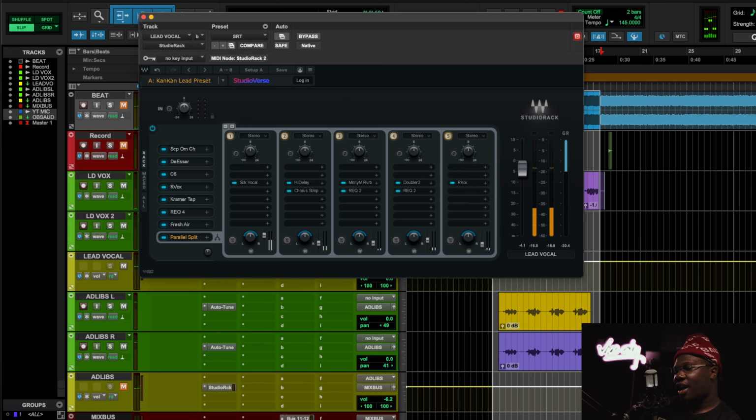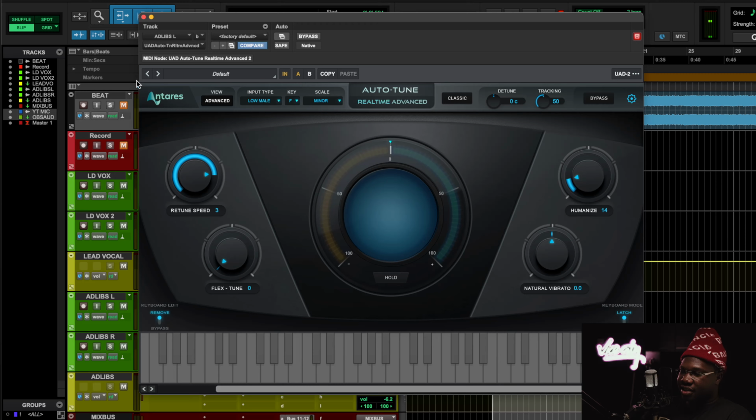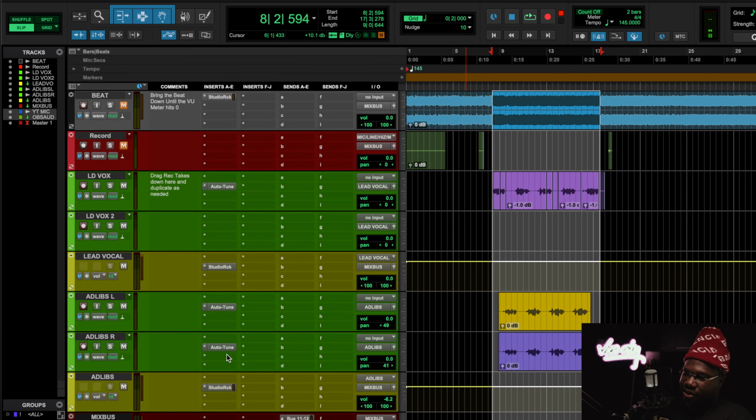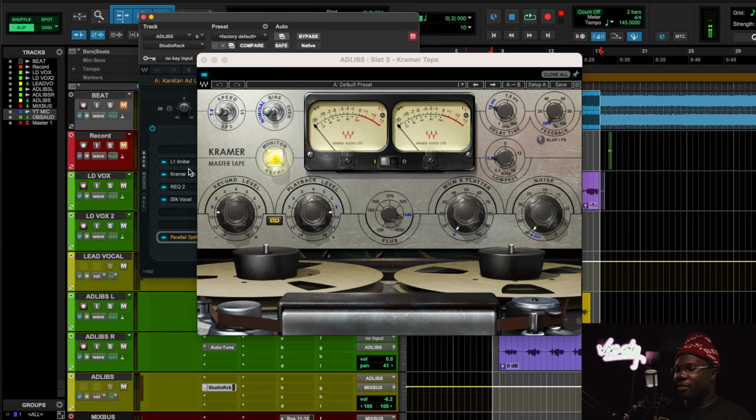I like using that RVox on parallel because it just sounds like the vocals got more present. Same Auto-Tune settings on the ad-libs, and mostly using the L1 to control how much transient is in those ad-libs. Use the Kramer tape to make the ad-libs darker.